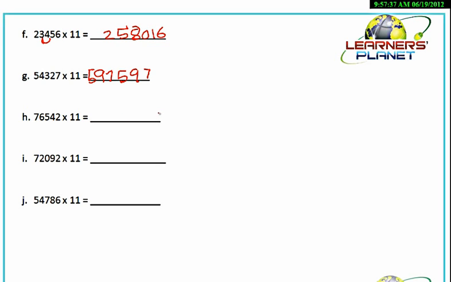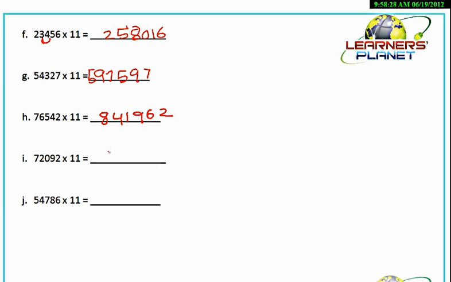Now take this example 76542 into 11. 2 we write over here as it is. 4 plus 2, 6. 5 plus 4, 9. 6 plus 5, 11. We write 1 over here and 1 will be carried. 7 plus 6, 13 and 1, 14. 4 we write over here and 1 will be carried. And then 7 plus 1, 8. Okay. It's very simple, friends.